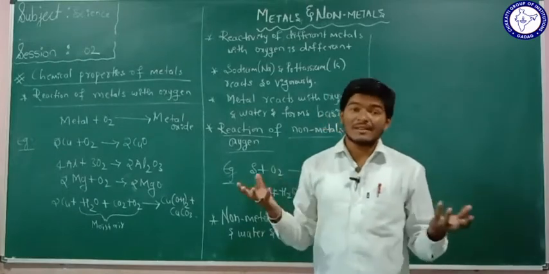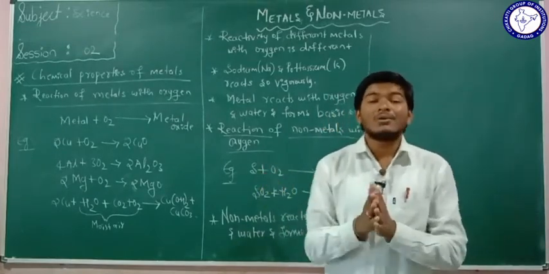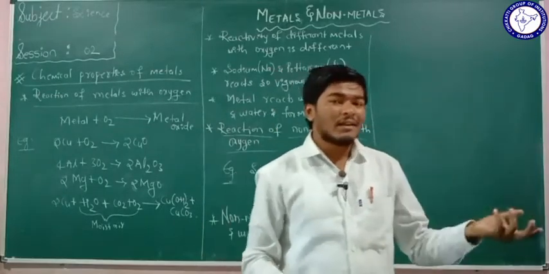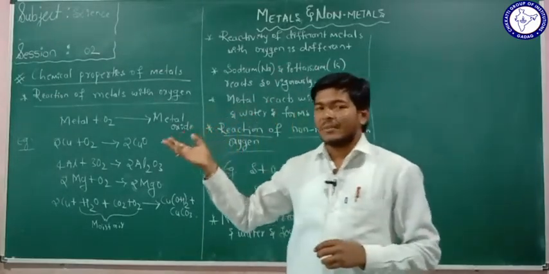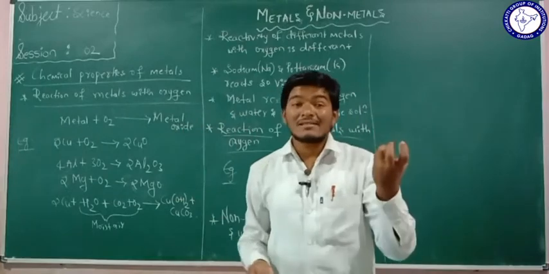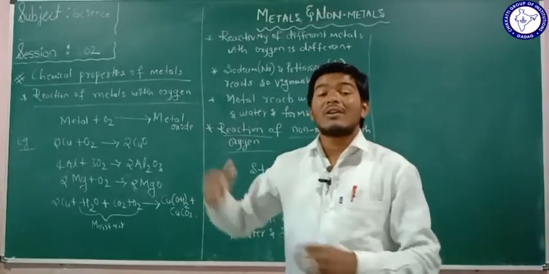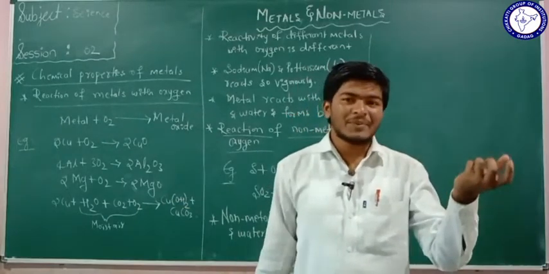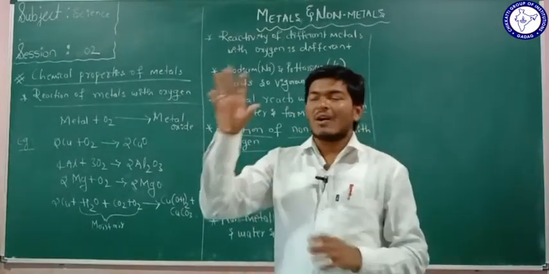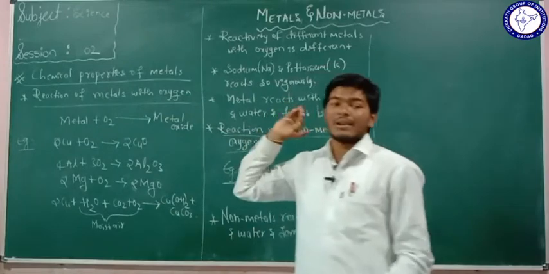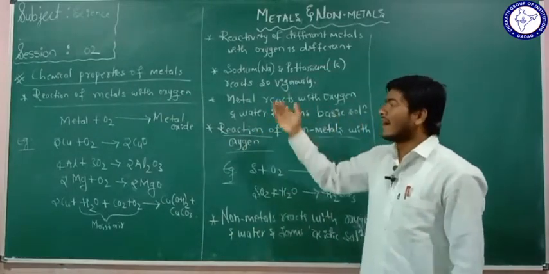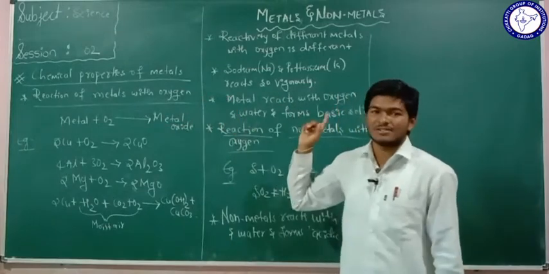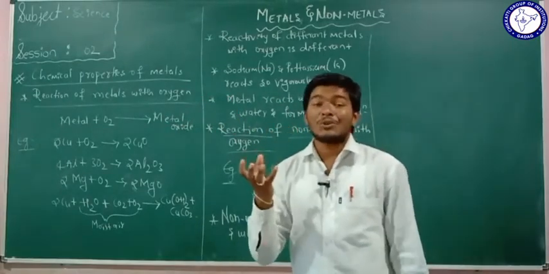The chemical properties of the metals are nothing but how they react with oxygen, how they react with water, how the metals react with acids, how the metals react with the bases, how the non-metals react with oxygen, how the non-metals react with water. These are nothing but the chemical properties of the metals and the non-metals. Under that, first I am considering the reaction of the metals with oxygen.